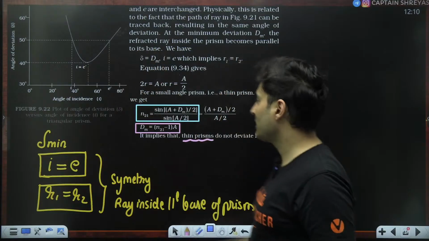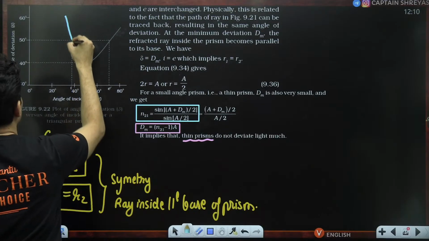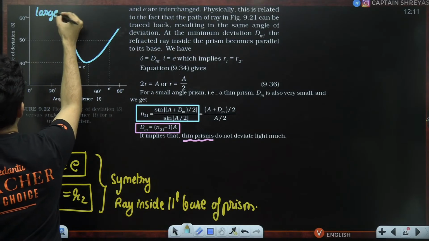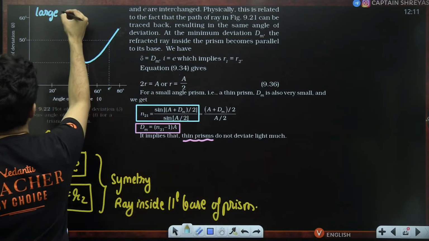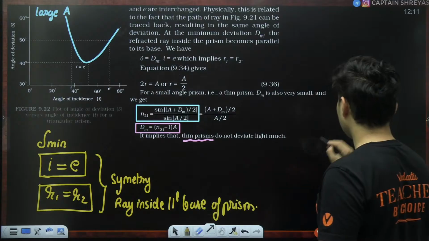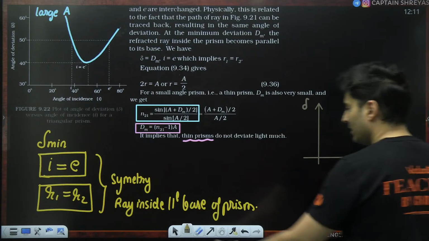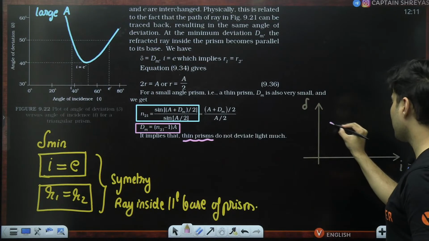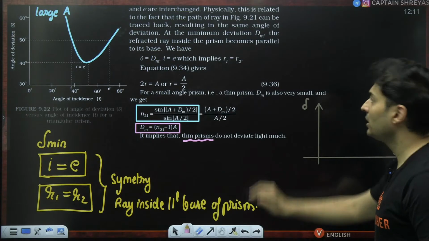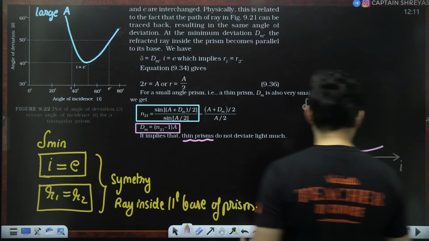Basically, this graph which is shown right over here is usually true for large values of A, the angle of prism. But the moment you have a thin prism, you will see this particular graph just becomes like this. In fact, the deviation is not even going to be too much. It will not be so high. It will be somewhere over here. So this is how the graph will look.